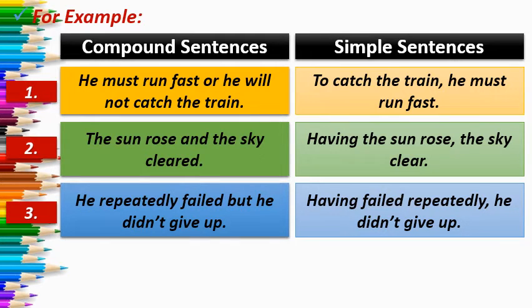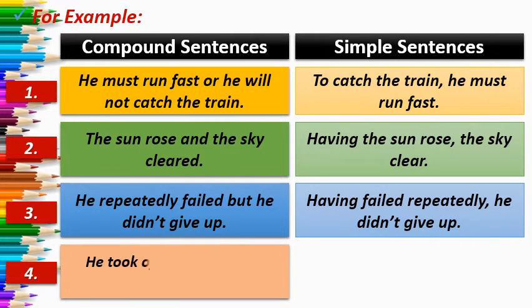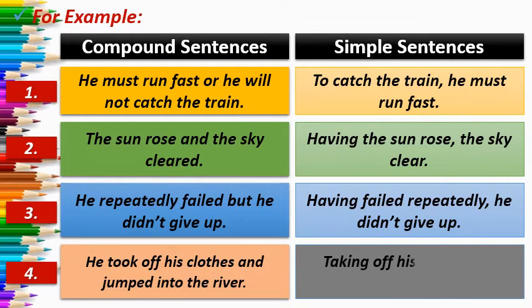one complete independent clause. Number fourth is, he took off his clothes and jumped into the river. So the sentence will be, taking off his clothes, comma, he jumped into the river. So like this you have to merge two ideas, two independent clauses, by removing the conjunction.